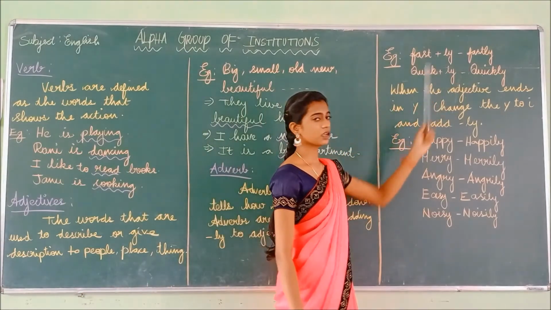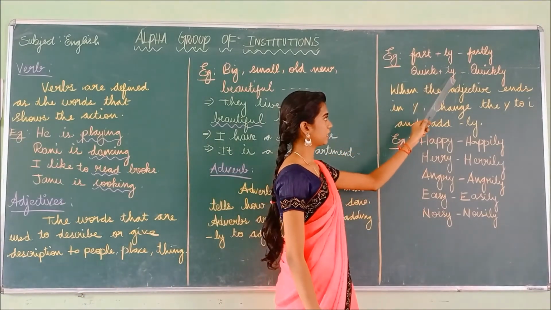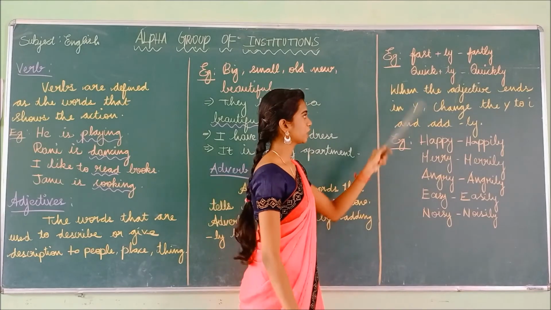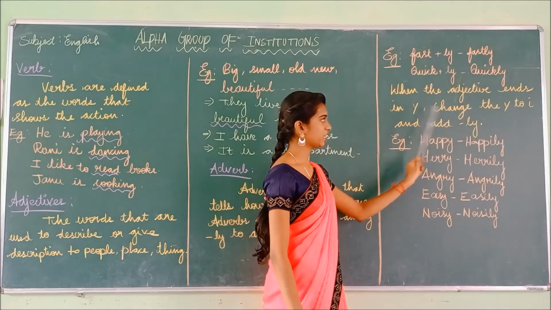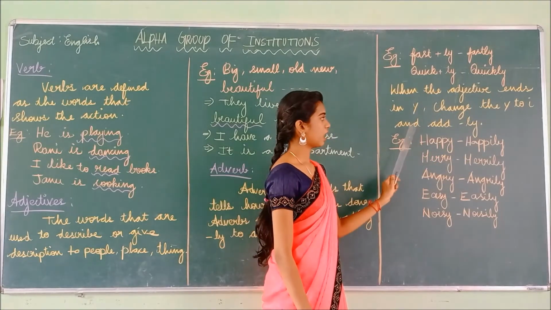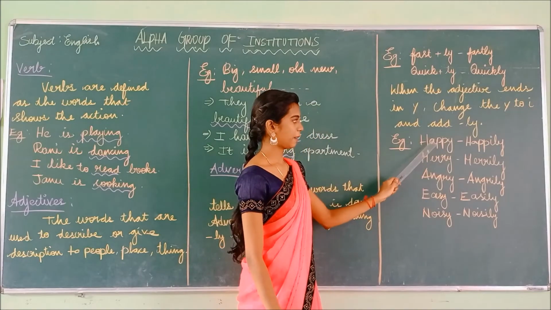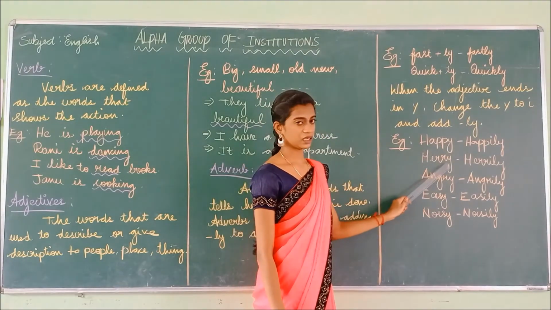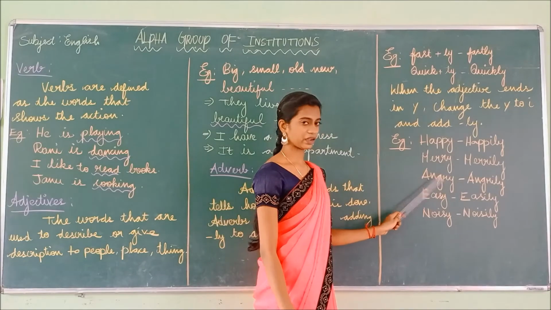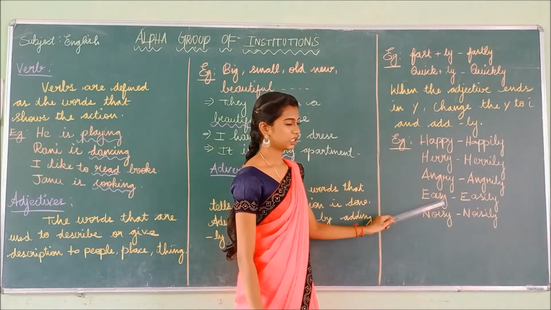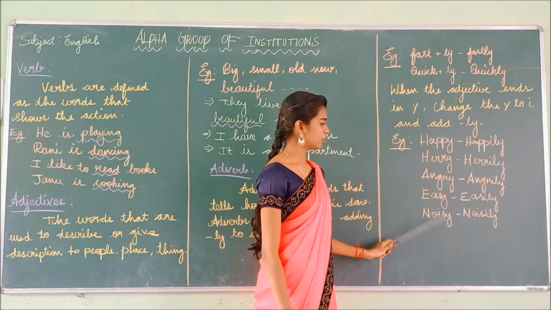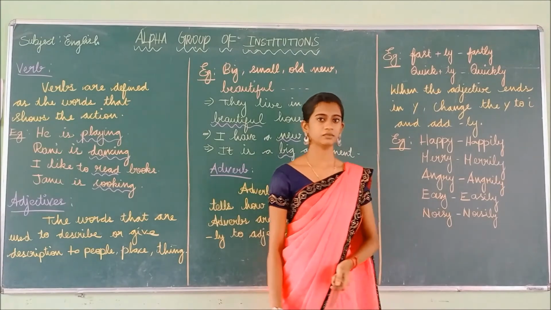Fast plus ly gives fastly. Quick plus ly gives quickly. When the adjective ends in y, change the y to i and add ly. Happy, happily, merry, merrily, angry, angrily, easy, easily, noisy, noisily.